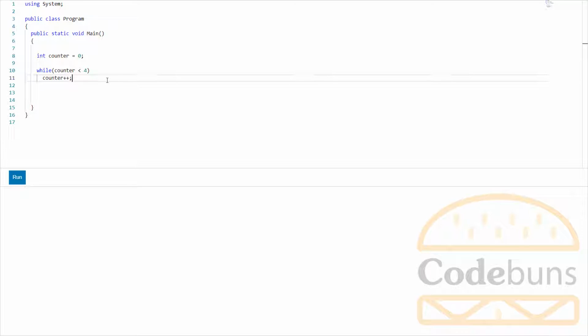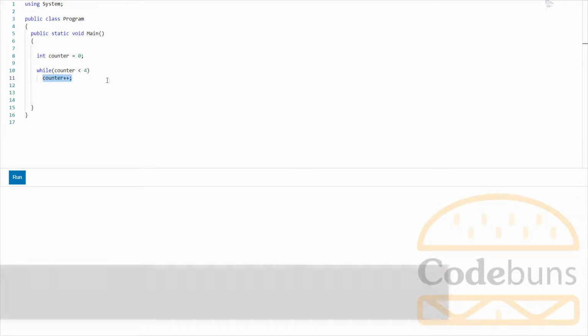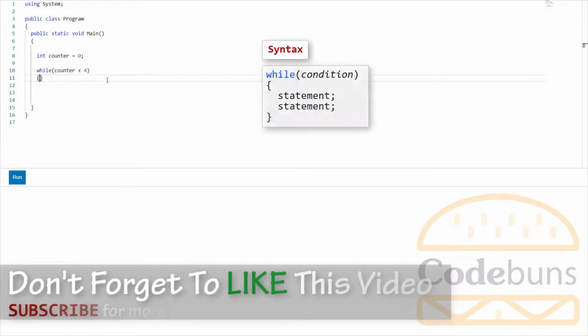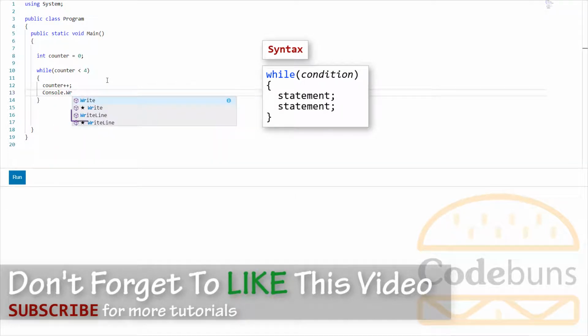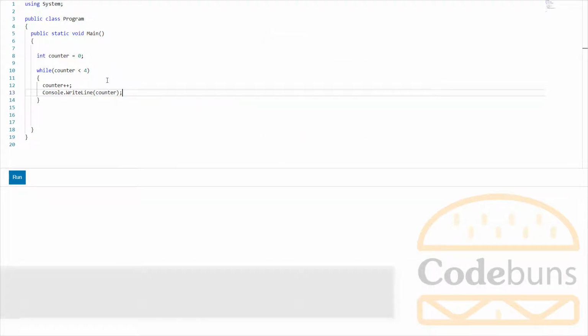Let's add another statement to output the value of a counter variable. If there is more than one statement, then you need to add curly brackets, as you can see here. This loop writes out all the integers from 1 to 4. Click Run. Here is the output.